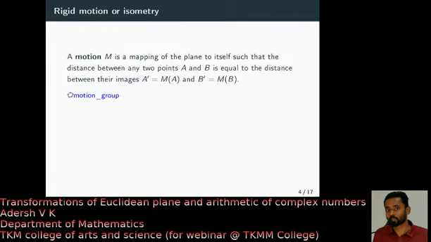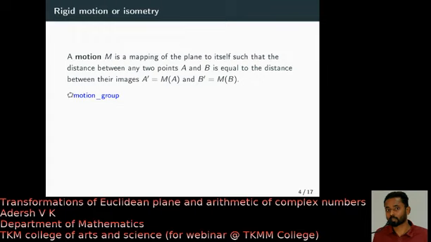Before that, why I am considering transformation: we have two objects, two figures on the plane. I want to check whether they are equal or not. My first definition for equality is they have the same size and dimension. That means I can transform the entire plane in such a way that I can place the first figure onto the second figure. If they are matching, then they are equal. That is the first definition of my equality.